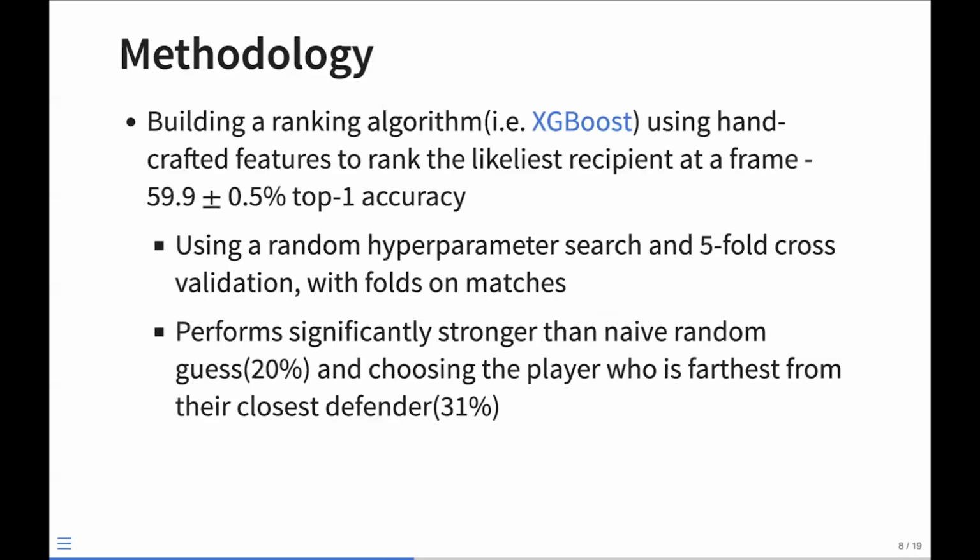Yeah, so using these features as well as some other features we'll get into next slide, we essentially treat this as a learning to rank problem using a gradient boosting approach to rank the likeliest recipient at the frame of pass release. So here, after a random hyperparameter search and 5-fold cross validation with folds on matches to avoid data leakage, we get an accuracy around 59.9%, which is significantly stronger than if you just randomly guess, which gives us around 1 in 5, as well as if we just simply choose the player who has the most separation at time of throw, which gets us accuracy around 31%.